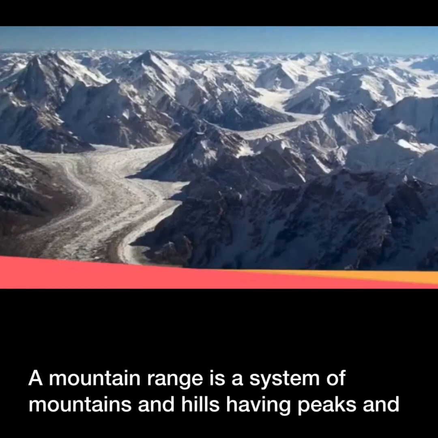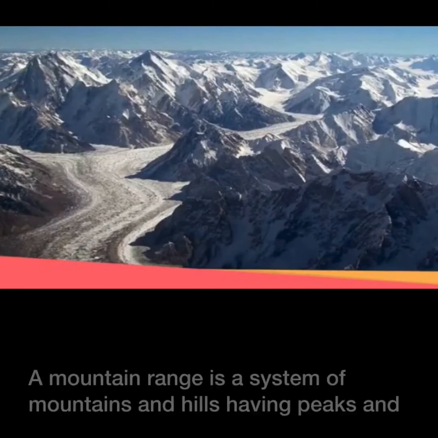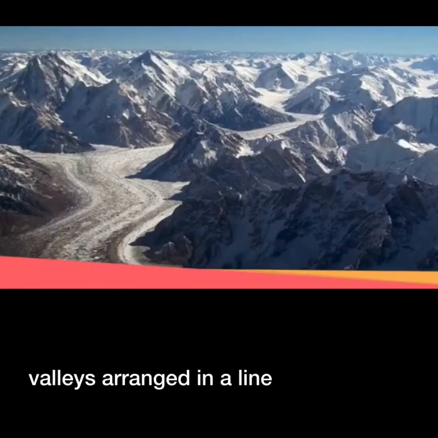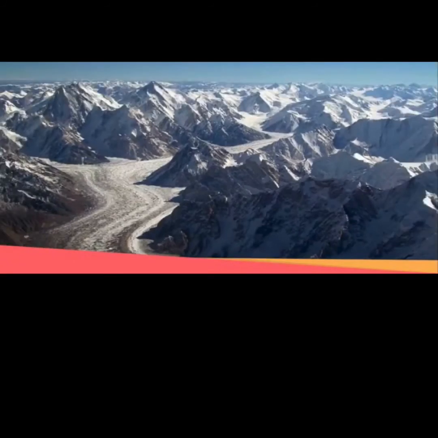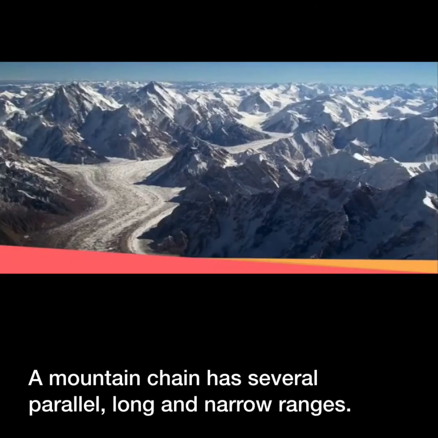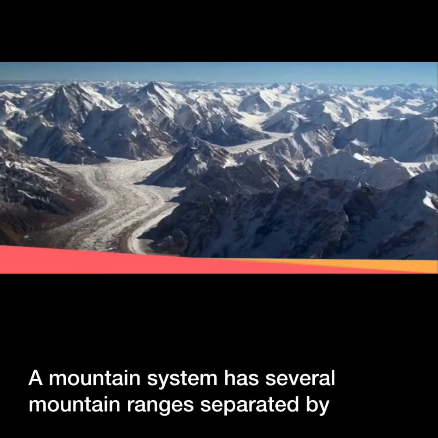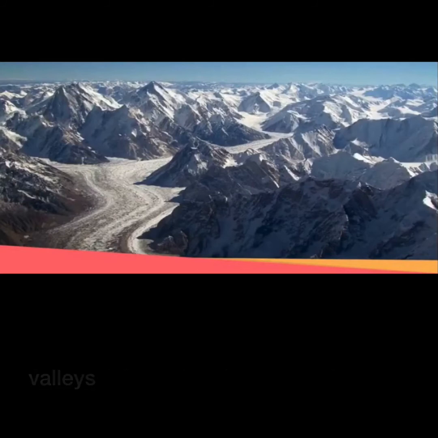A mountain range is a system of mountains and hills having peaks and valleys arranged in a line. A mountain chain has several parallel, long, and narrow ranges. A mountain system has several mountain ranges separated by valleys.